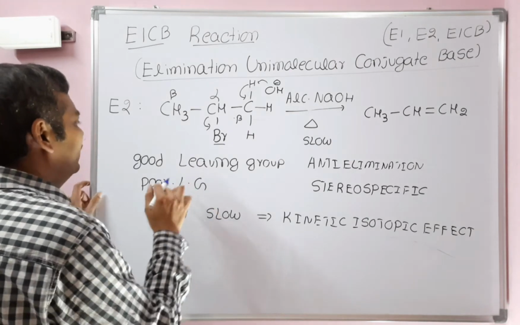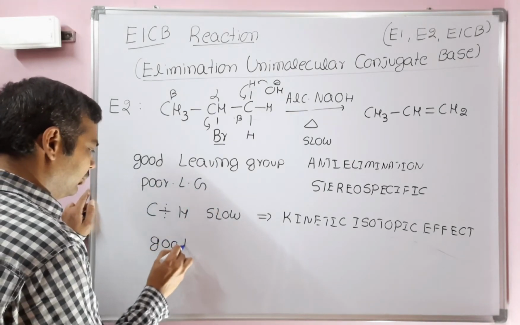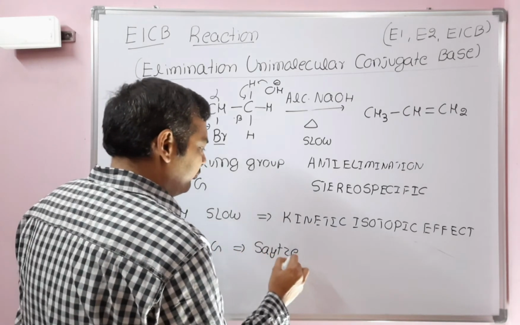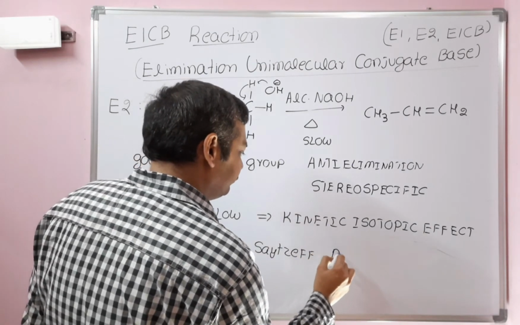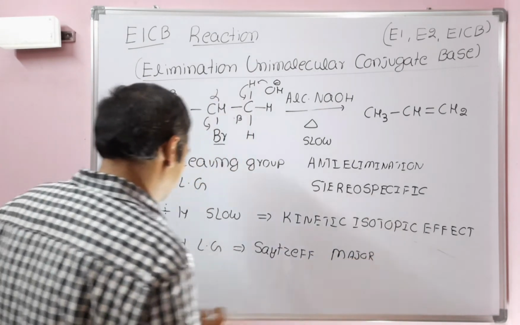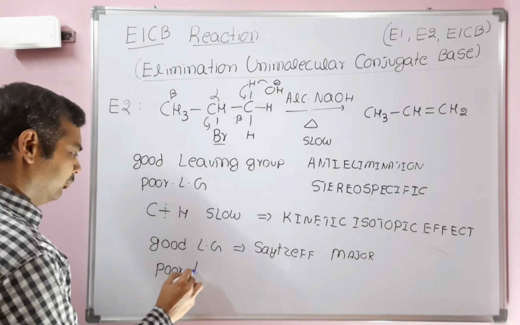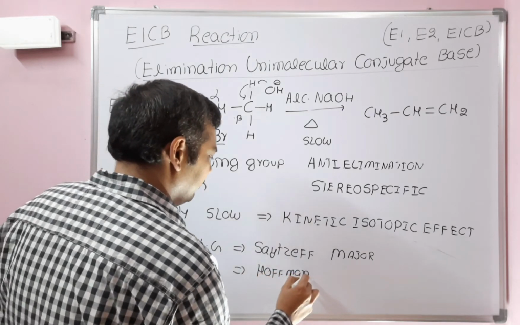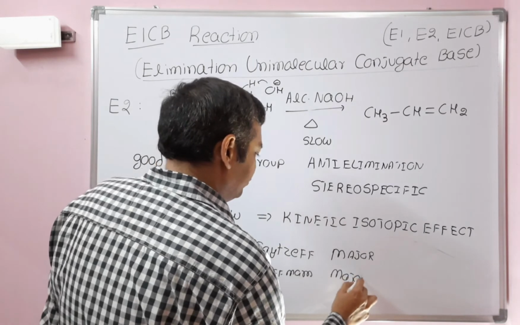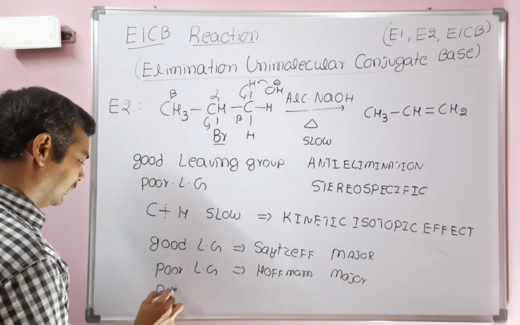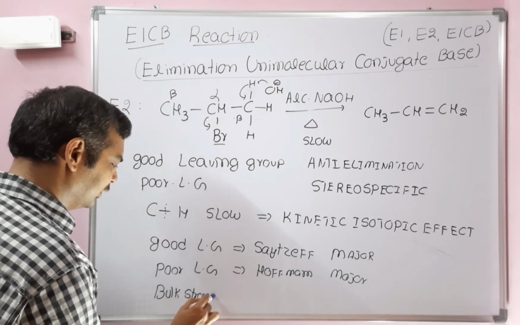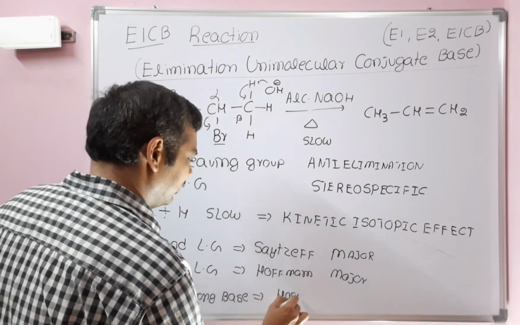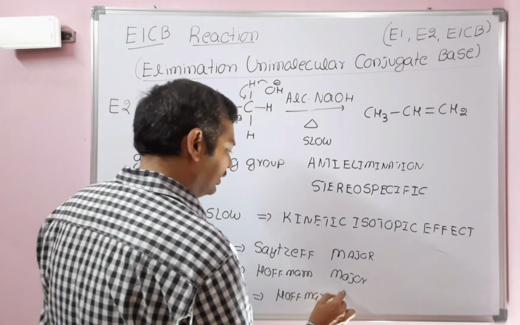And one more important point: if you use a good leaving group, Saytzeff product is the major product. If you use a poor leaving group, Hofmann product is the major product. If you use a bulky strong base like potassium tertiary butoxide, in this case also Hofmann product is the major product.